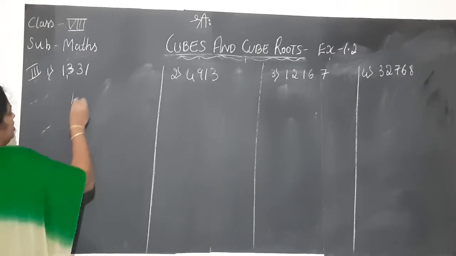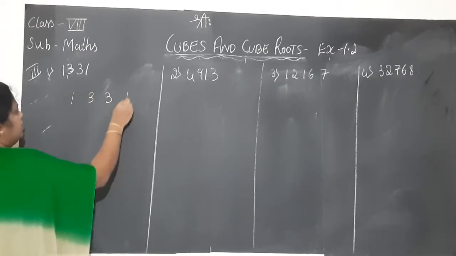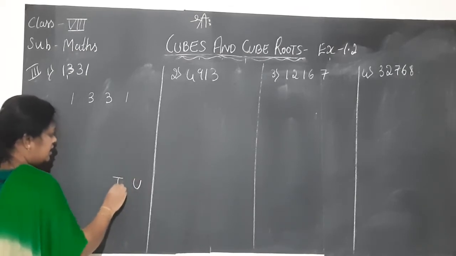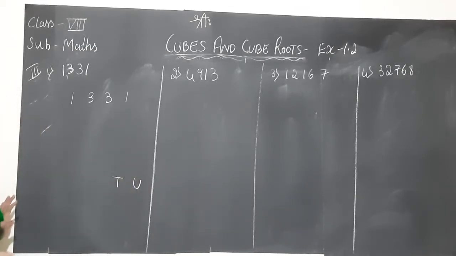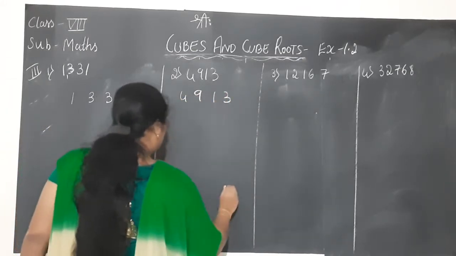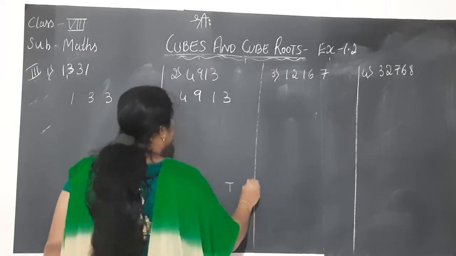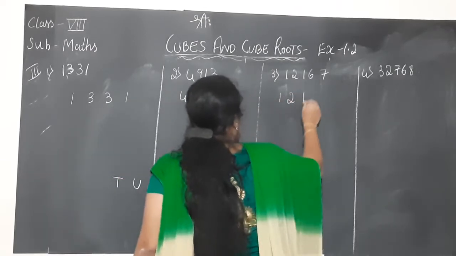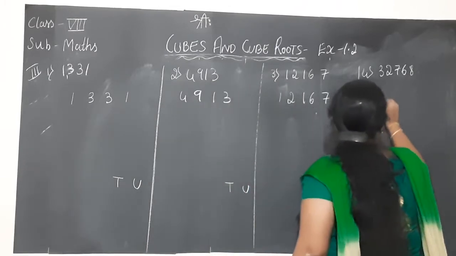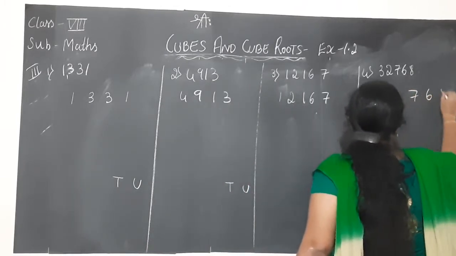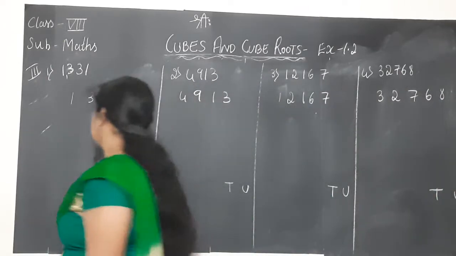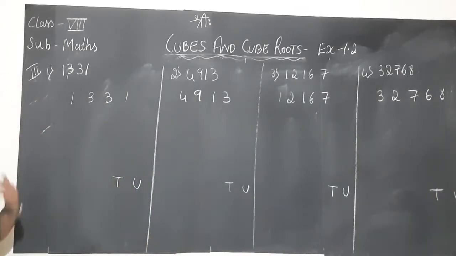First step is to write down the given question. Write the units and tens places ready. I will do it simultaneously for all the problems now. Units and tens places: 1, 2, 1, 6, 7. Again units and tens place: 3, 2, 7, 6, 8. Again units and tens place. I will write and keep it ready. Please follow the steps.